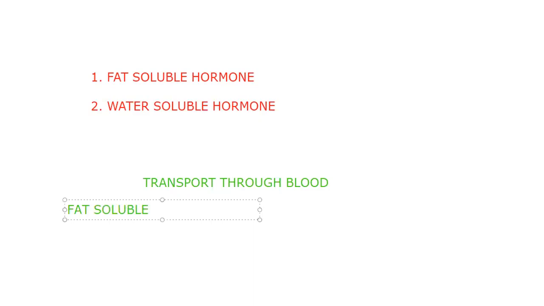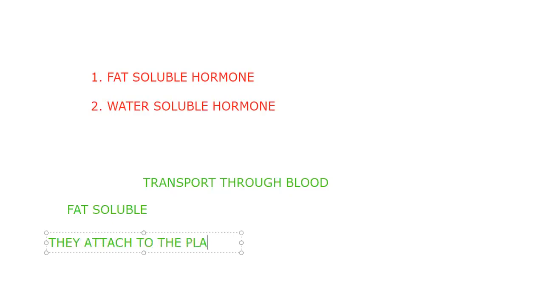First of all, I am taking how they get transported through blood. Actually, there is no special representation in the text for this. That's why I said, listen carefully. Transport through blood. So how are the fat soluble hormones transported through blood? They are fat soluble, isn't it? So they can't dissolve in the plasma of blood. But then how? They attach to the plasma proteins and they travel over.